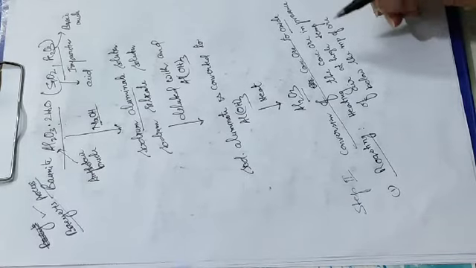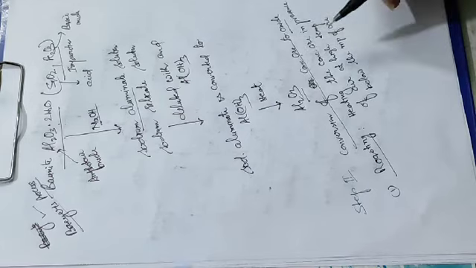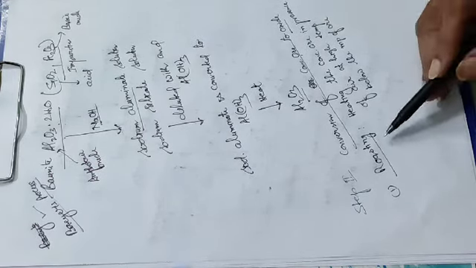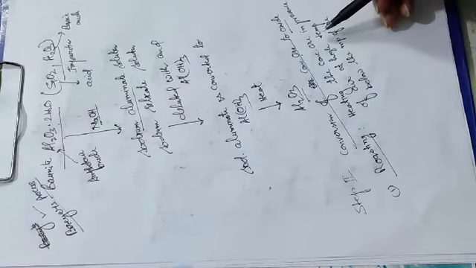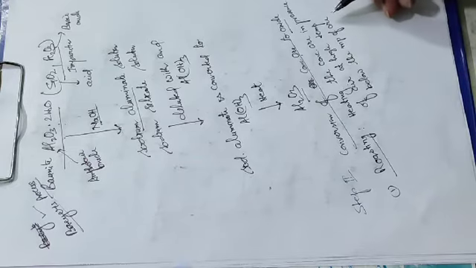You must be thinking what is the purpose of converting concentrated ore to oxide. Because oxides can be reduced easily, that's why.